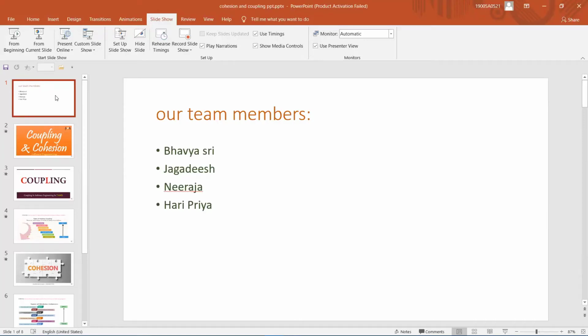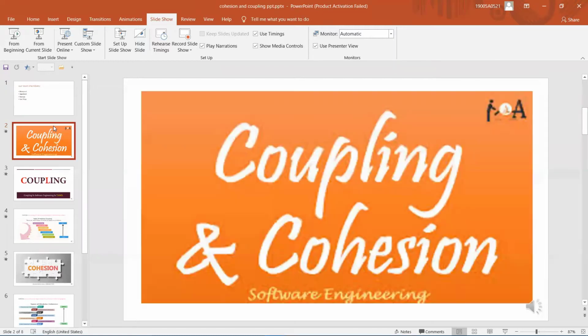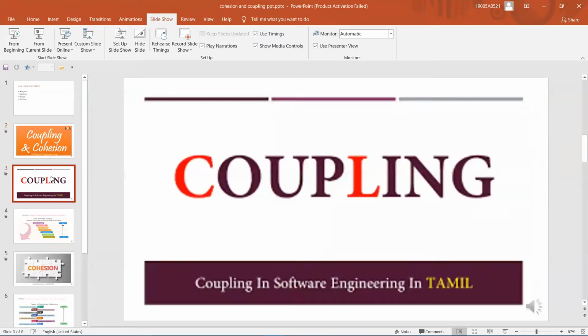Today in this session, I'm going to tell you about coupling and cohesion in software engineering. In this session, you can get an idea of what coupling is, what cohesion is, and what the difference between coupling and cohesion is. Our first topic is coupling.